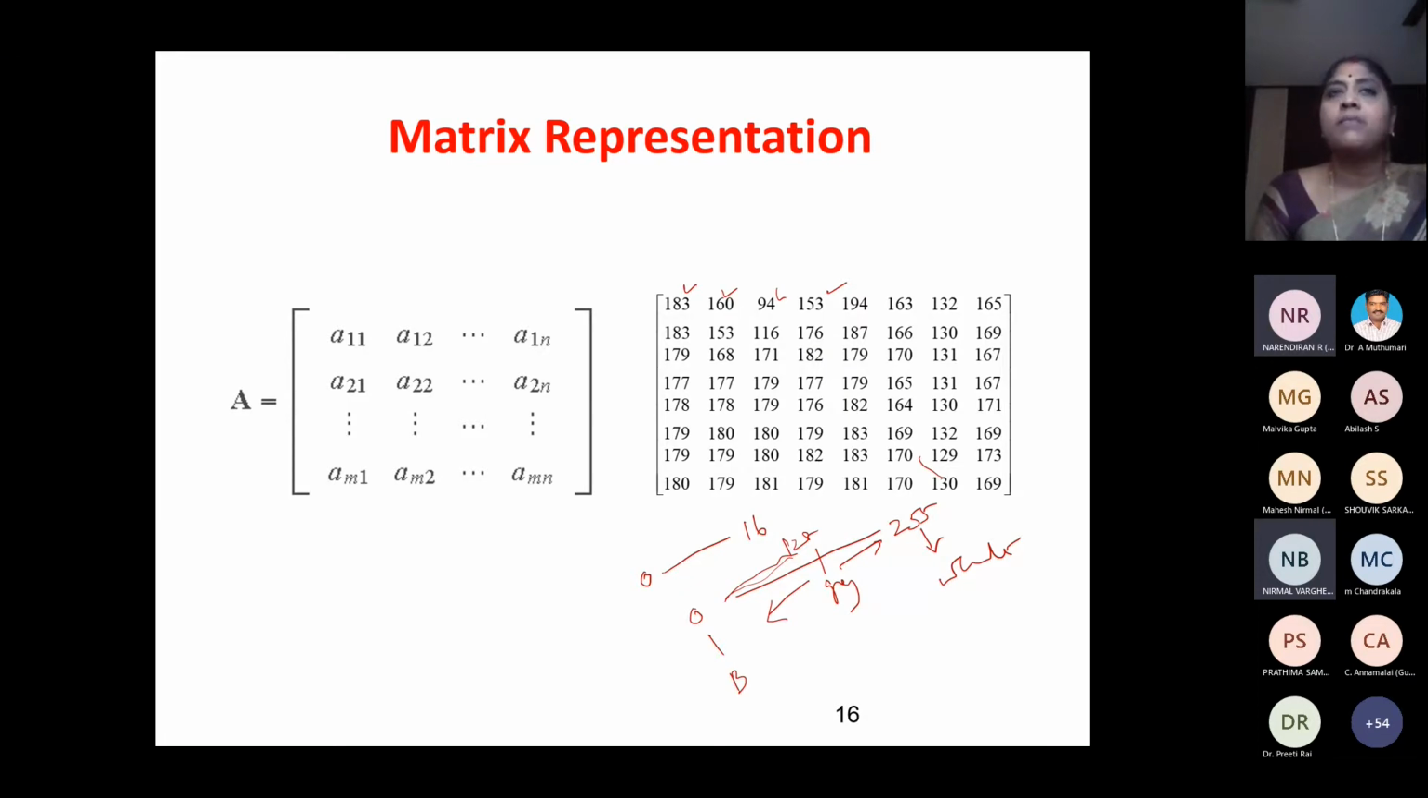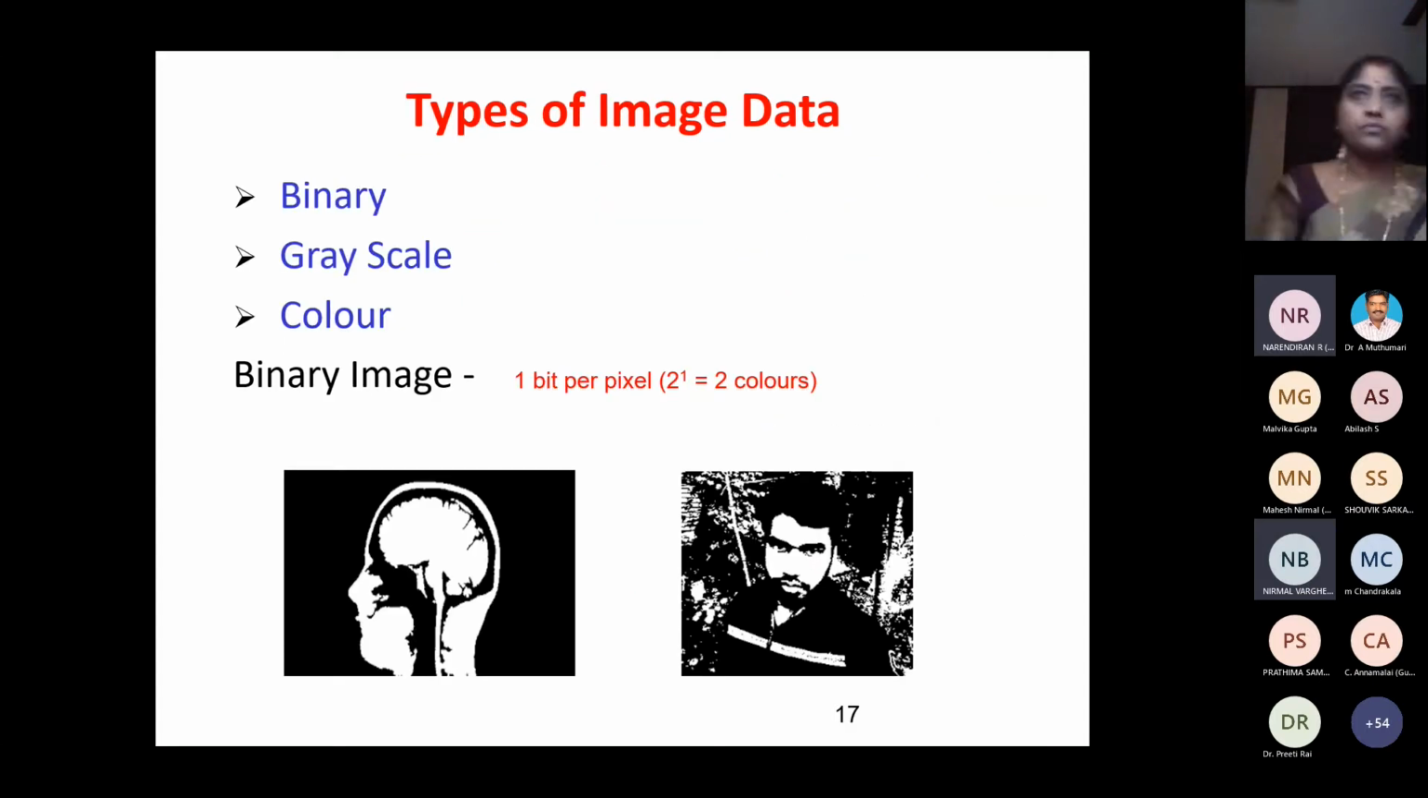So what we understand is that an image is a 2D array, each row and column represents a pixel, and each pixel can be represented using an intensity value. It is a function f of x comma y. If I substitute different values of x and y, I'll get different intensity values, and if I plot this, I get the image. So I can define an image as a function of x comma y. Hope you understood. Types of image: we have binary image, grayscale image, and color image.